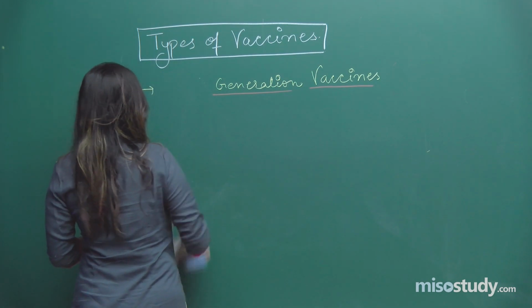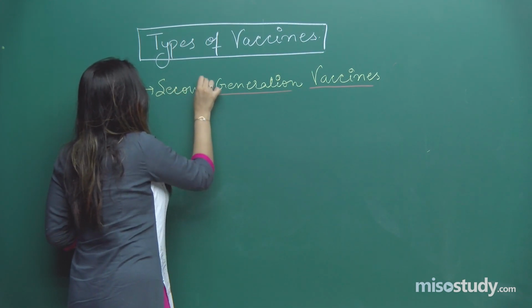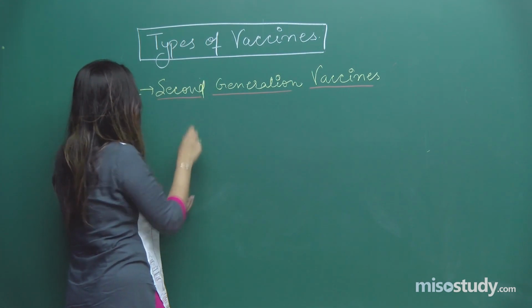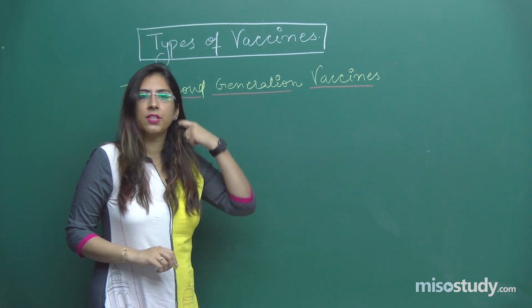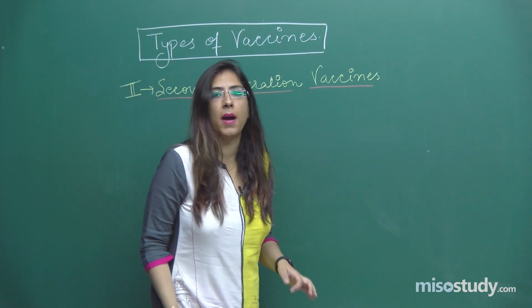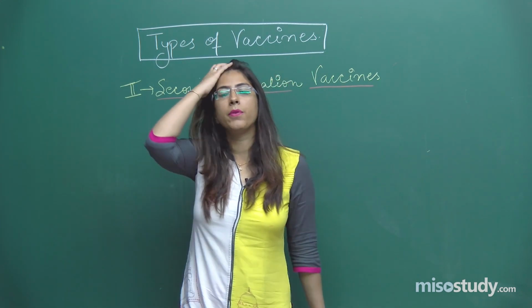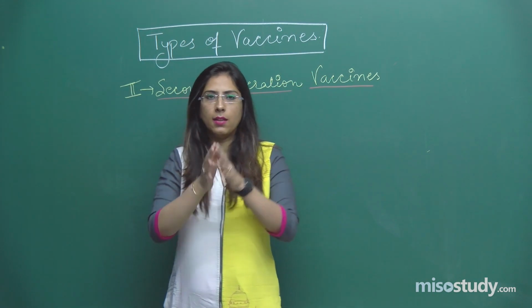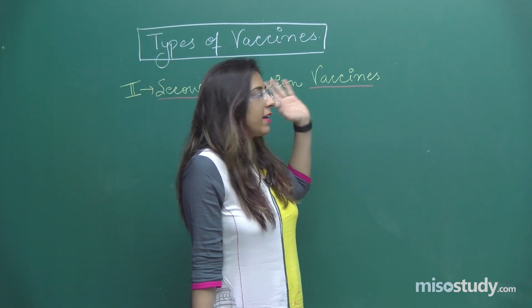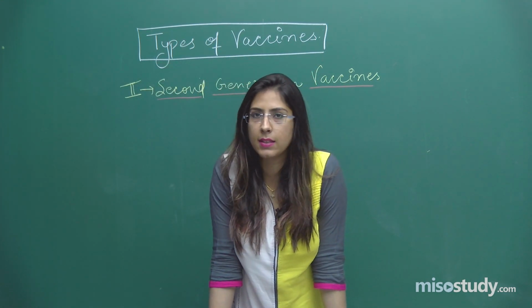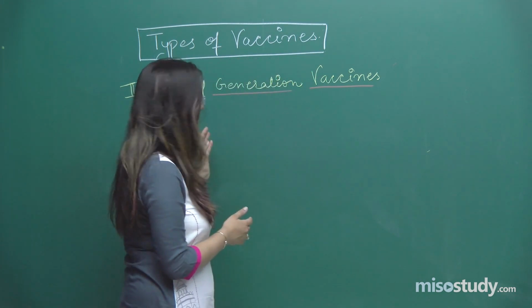That's the second generation vaccine. And this is number 2, the second generation vaccine. As the name indicates, these are those vaccines which are created by recombinant DNA technology and with the help of genetic engineering. In this, we use certain components which are cultured in the laboratory, and an example of this second generation vaccine is the hepatitis B vaccine. The hepatitis B vaccine is created in yeast cells, right. So, these are created with the help of recombinant DNA technology.